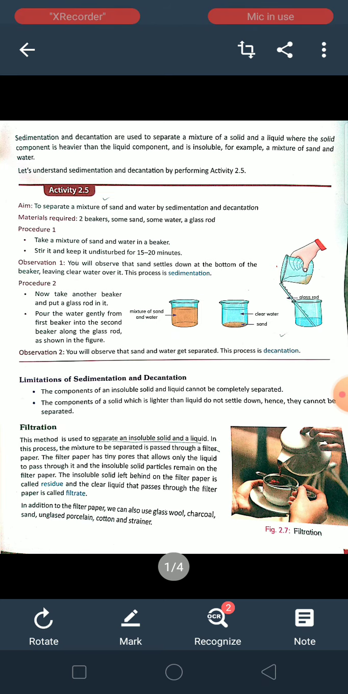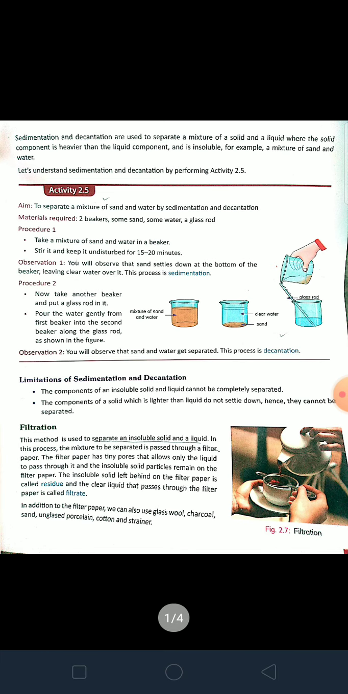You can see. Then the components of a solid which are lighter than the liquid do not settle down, hence they cannot be separated. Take black seeds, in Hindi we call it black til. What happens when you pour that black til into the water? You'll observe that they are lighter, so they'll be moving around on the upper side of the water, so they cannot be separated. So this is the limitation of sedimentation and decantation.